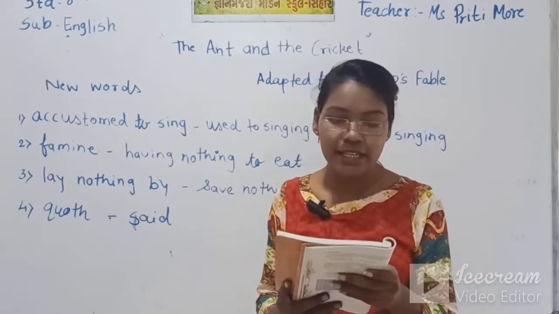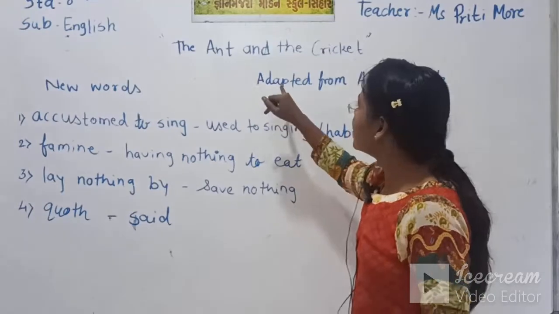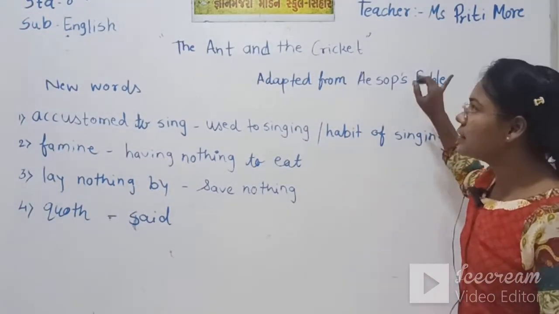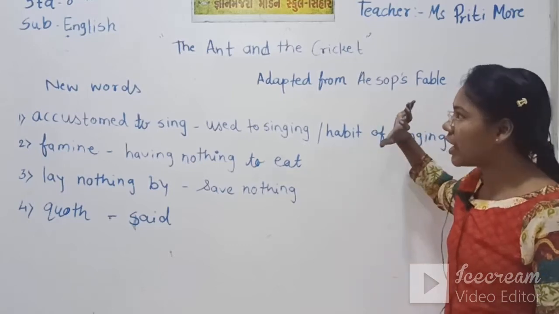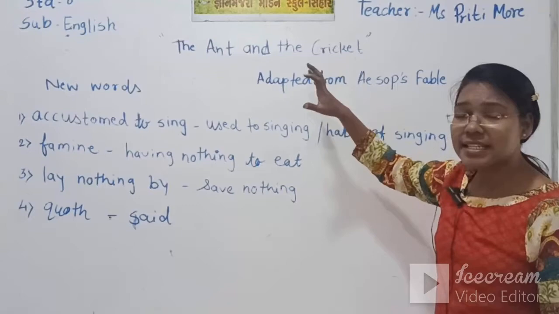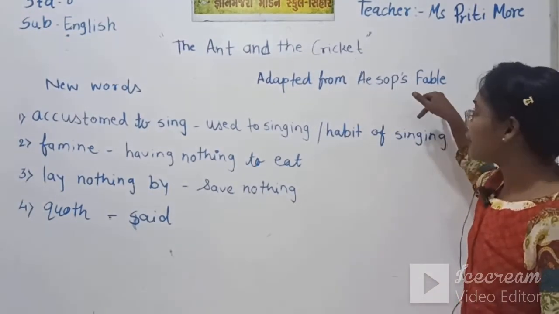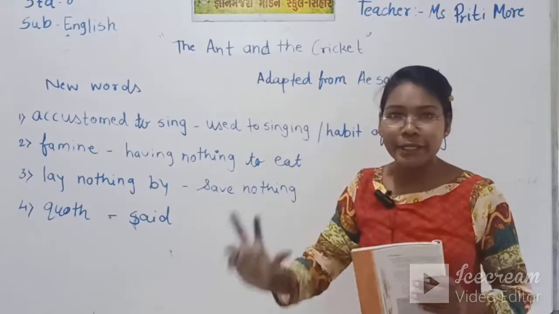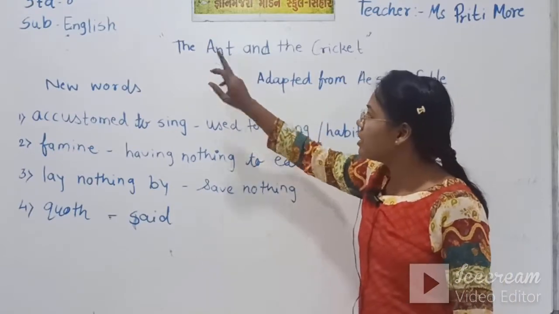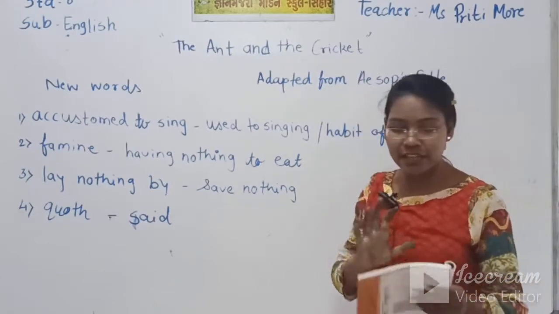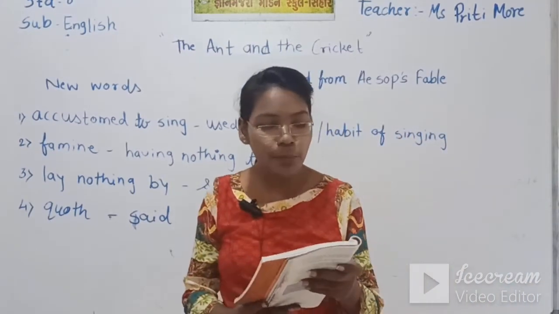So first I introduce you. This poem is taken from the book Aesop's Fable. There are lots of stories and rhymes, that means poems, and this book basically includes animal characters. So here also the ant's character and the cricket's character are described in the poem.